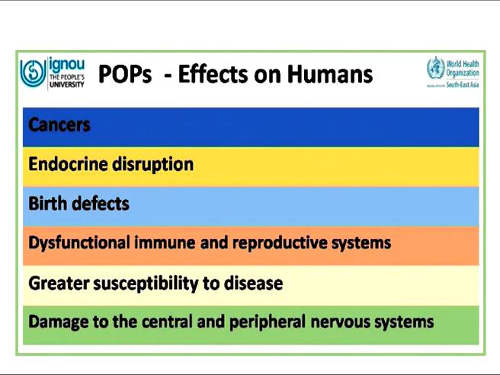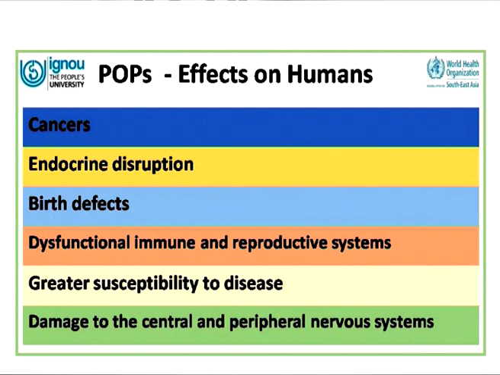They have been implicated in the causation of a large number of cancers. They affect our endocrine system and cause various endocrinal abnormalities. They have also been associated with birth defects. They affect our reproductive system as well as our immune system, thus making us prone to many infectious diseases and also autoimmune diseases.